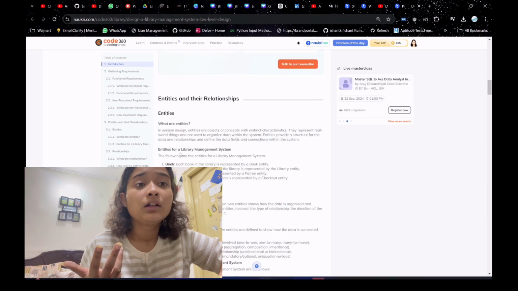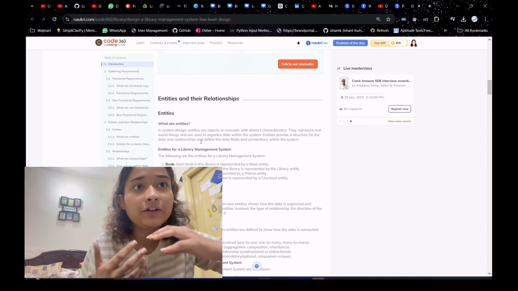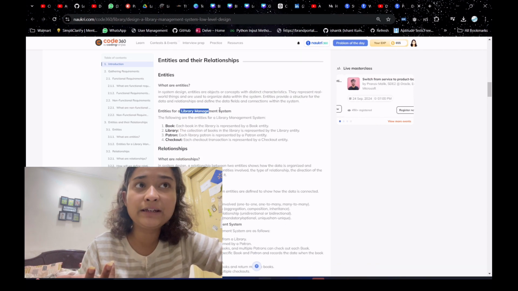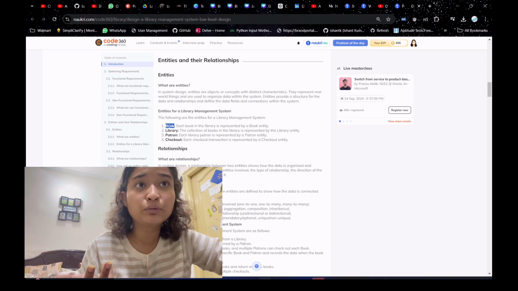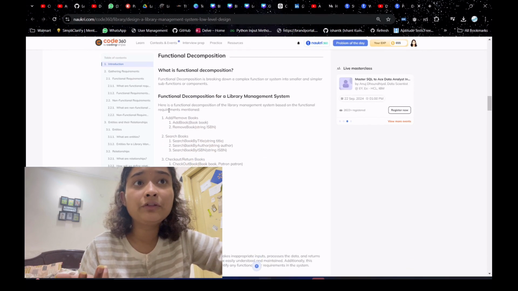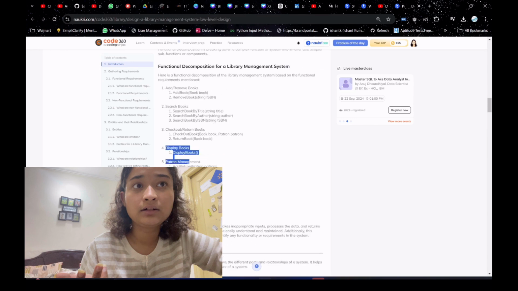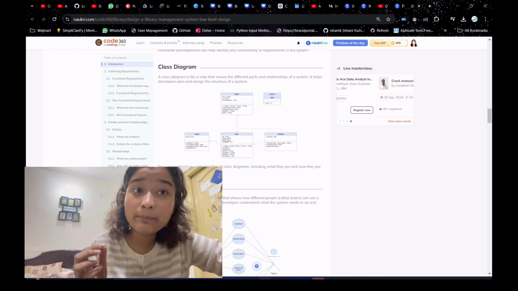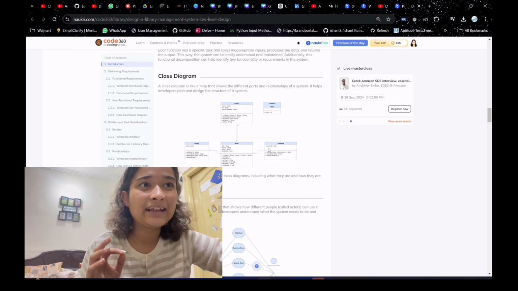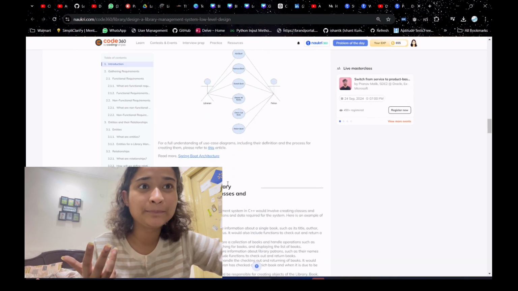After that, they told about what the different entities in the problem can be. Like this is a library management system, so you will have book, library, patron, checkout as the entities, and what the relationship between them will be. Then different functions which you will be requiring. Then they have also given UML class diagrams, which is very good, so you can understand those diagrams and the relationships between them.